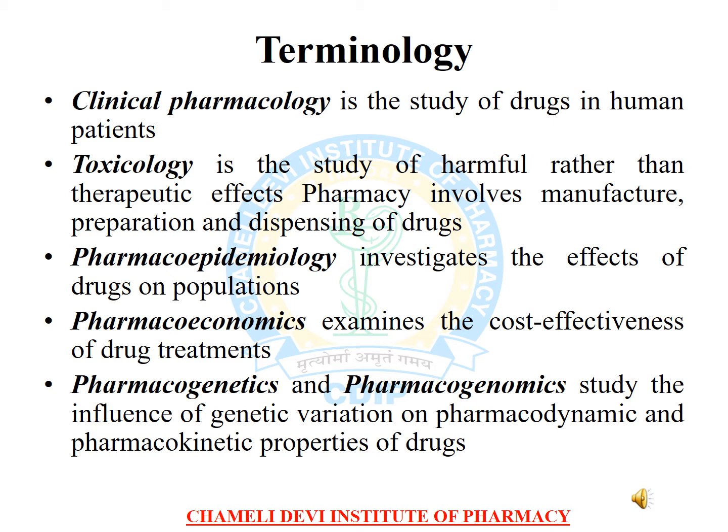Pharmacoepidemiology is the investigation of the effect of drugs on populations, and pharmacoeconomics examines the cost effectiveness of drug treatments. Pharmacogenetics and pharmacogenomics study the influence of genetic variation on pharmacodynamic and pharmacokinetic properties of drugs.